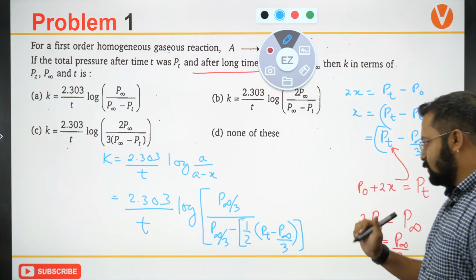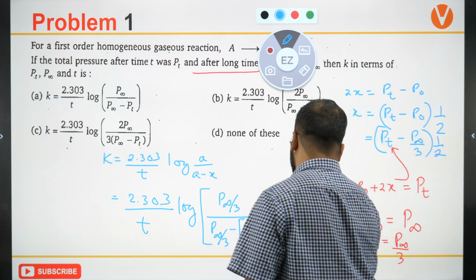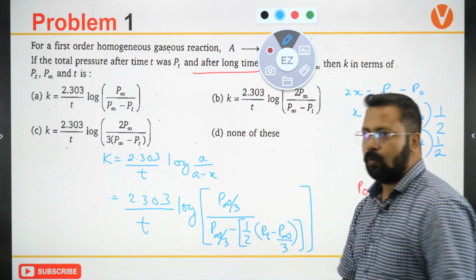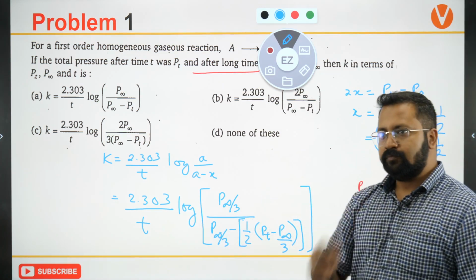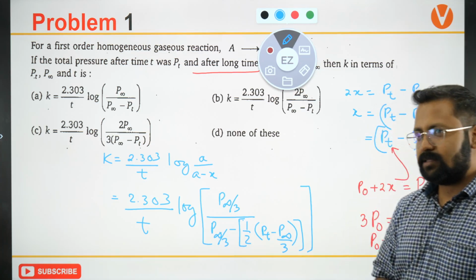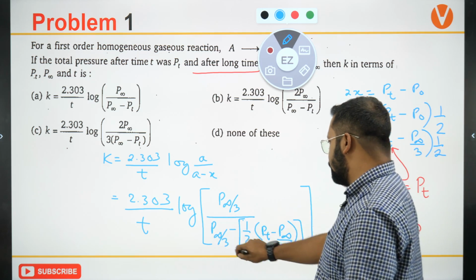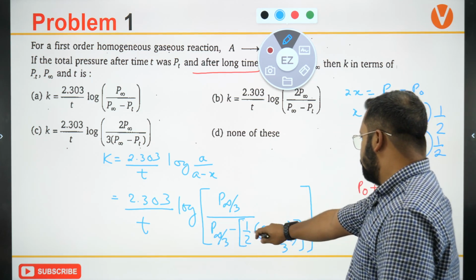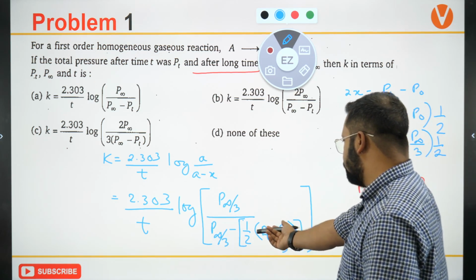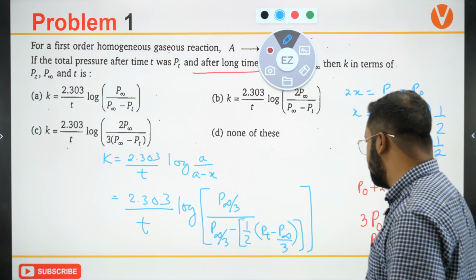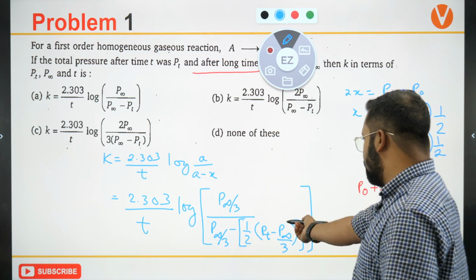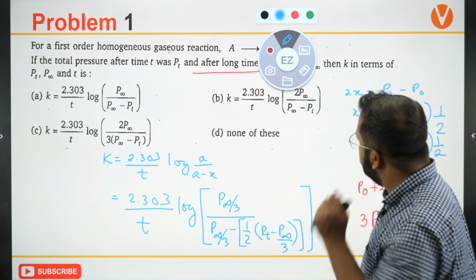What is the answer to this relationship? If you solve this, what is the answer that you would be getting? Tell me, what will it be? So this is P infinity by 3, this is plus half of P infinity by 3 of T by 2.